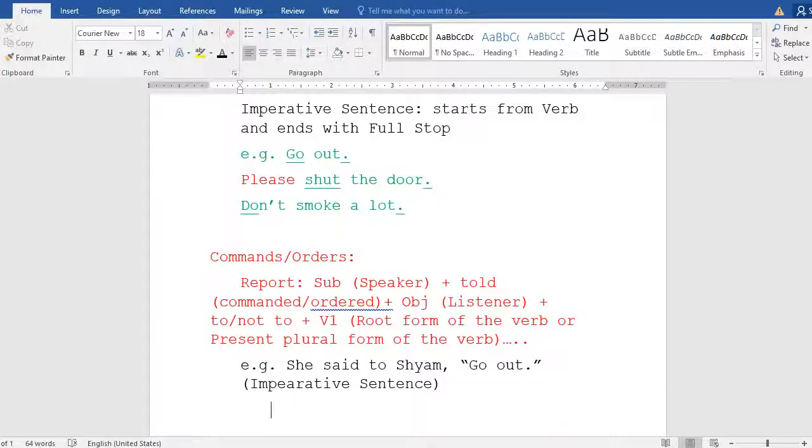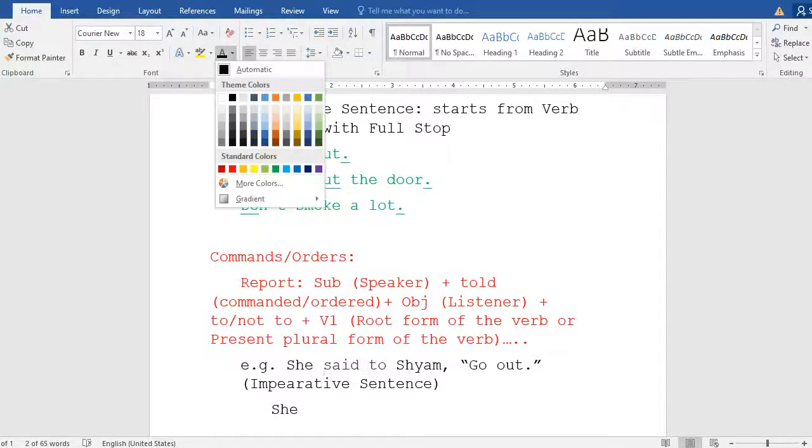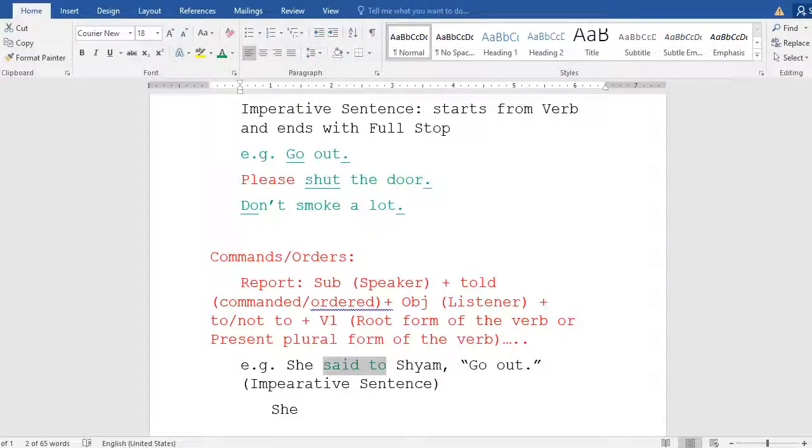So what is the structure? Look: the subject means the speaker. Which speaker here? She. "Said to" is the reporting verb, and that is how you have to use "told". She told whom? Sam. That is the listener.